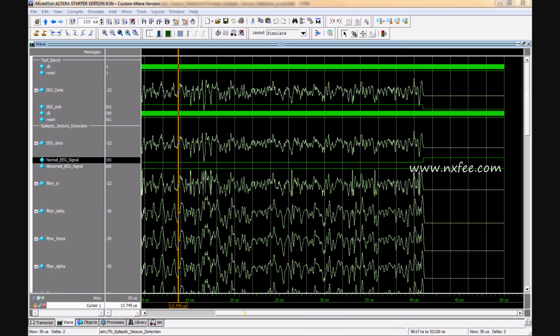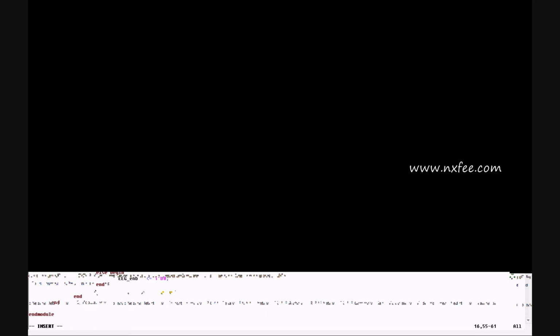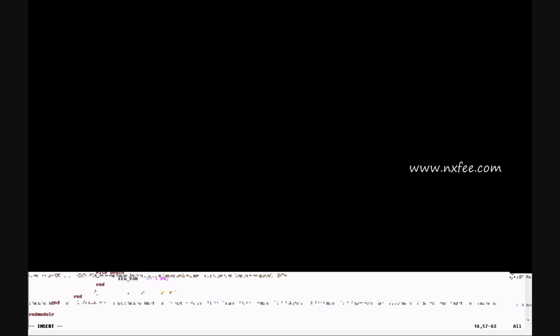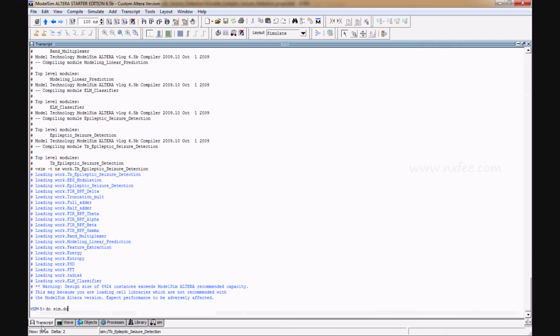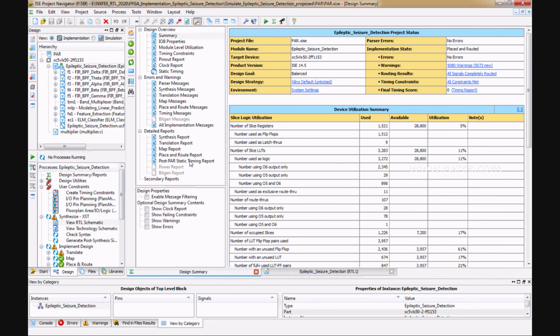If I choose any values here, for example z equal to 001, or if you need z 55, you can run it. The dataset will support it. So it is an abnormal EEG signal. And we can analyze the synthesis results of this work.